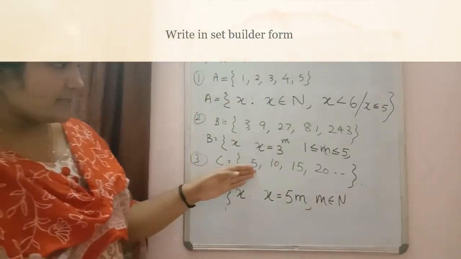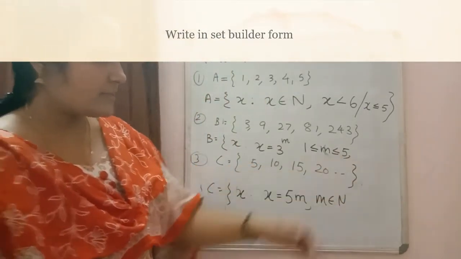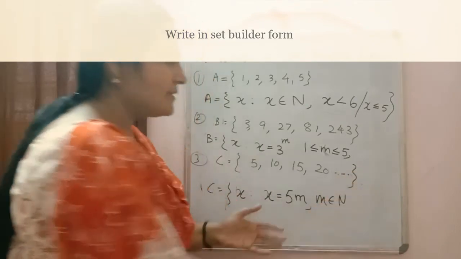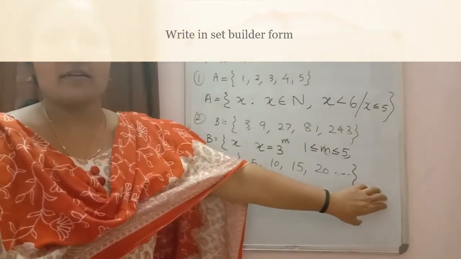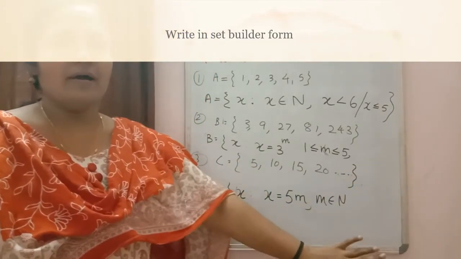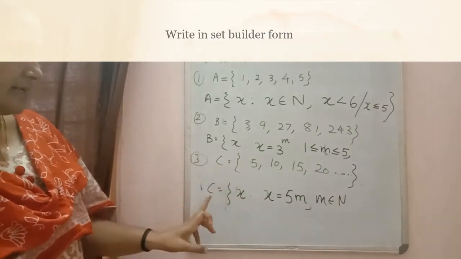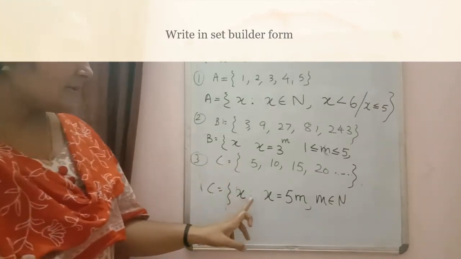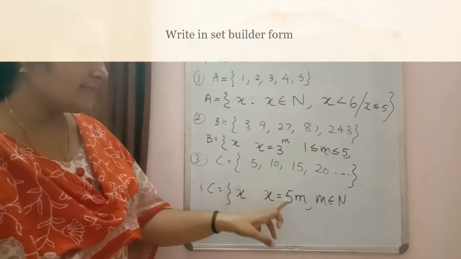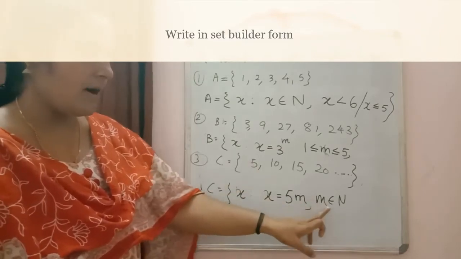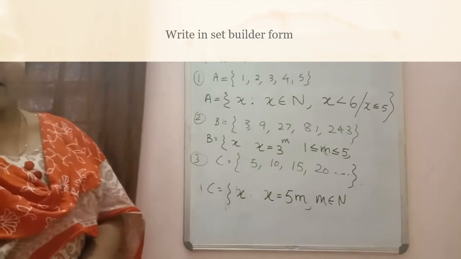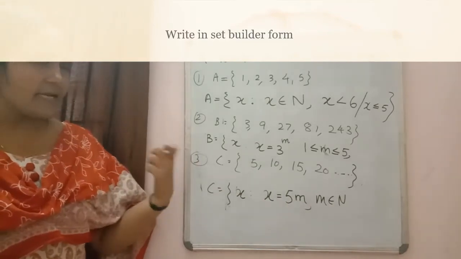And since it is infinite there, still more numbers we can write there. That's why restriction is not there. So this is the property satisfied by this element. C is equal to set of all x such that x is equal to 5m, comma, m belongs to n. I hope the method is getting clear to you.